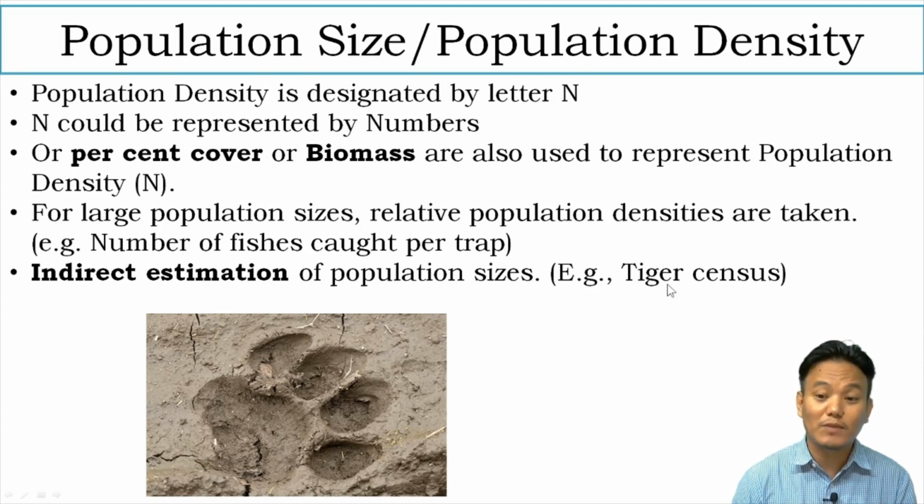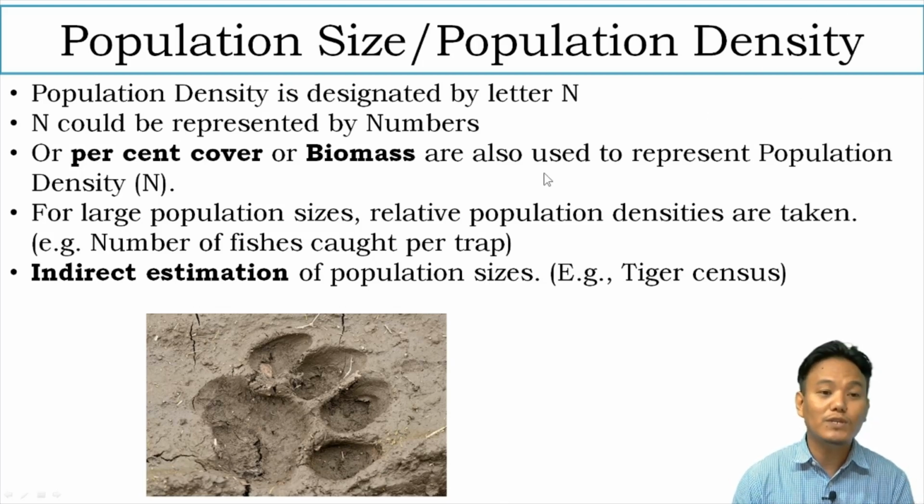For example, in a tiger census, people count pug marks. They look at the pug marks and then estimate the number of tigers present in the jungle. They also look at scats, meaning their poops, and they also take it as a tiger count. So indirect estimation of population sizes is also made. So that is about the population size or population density.